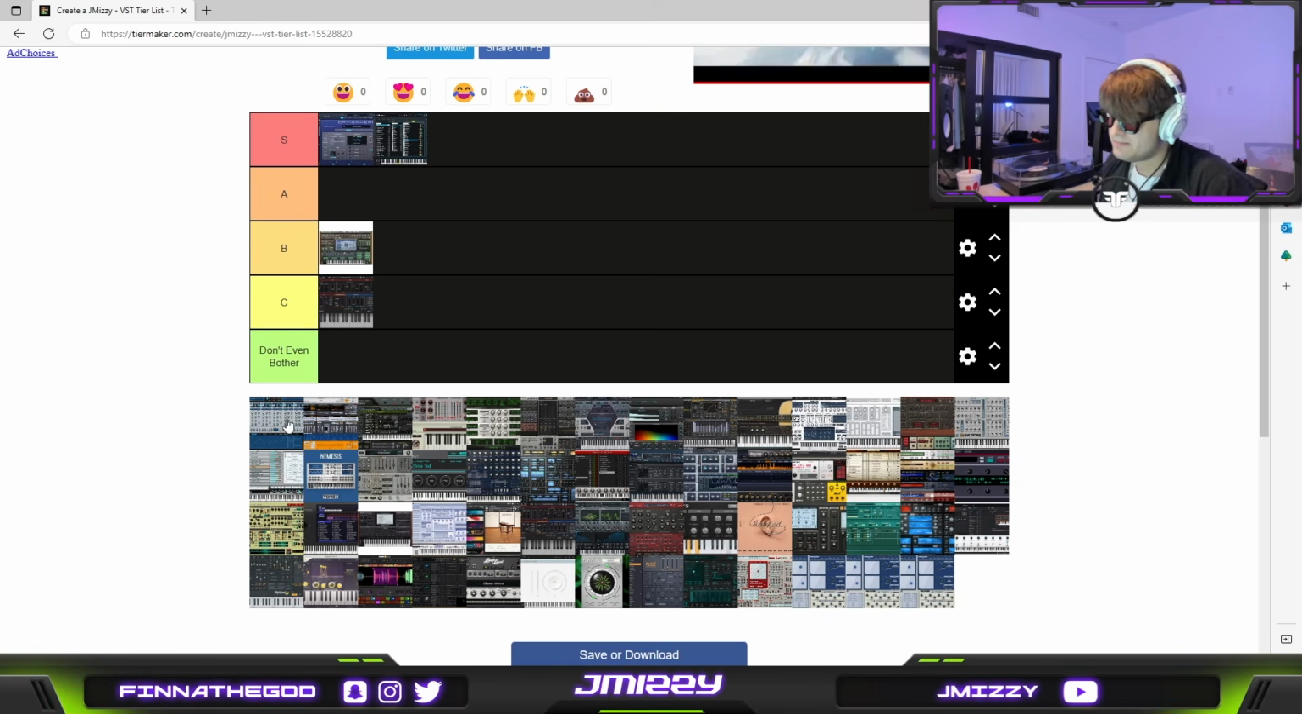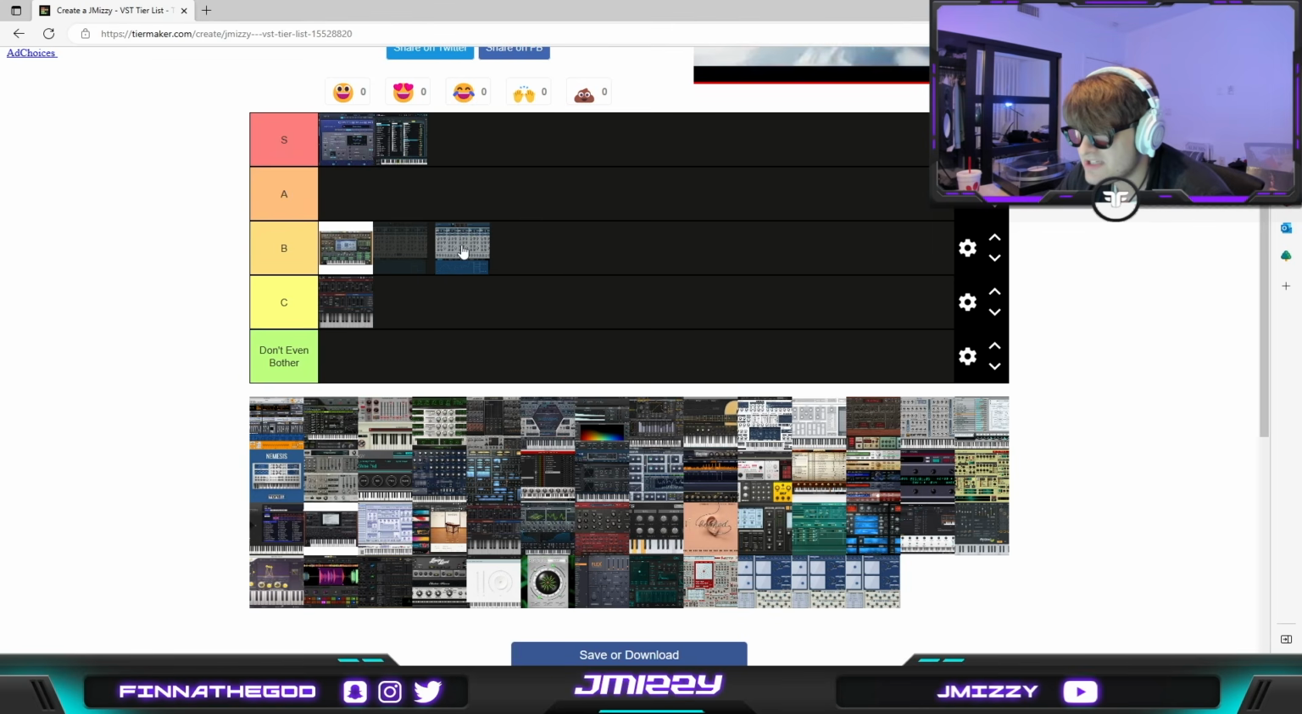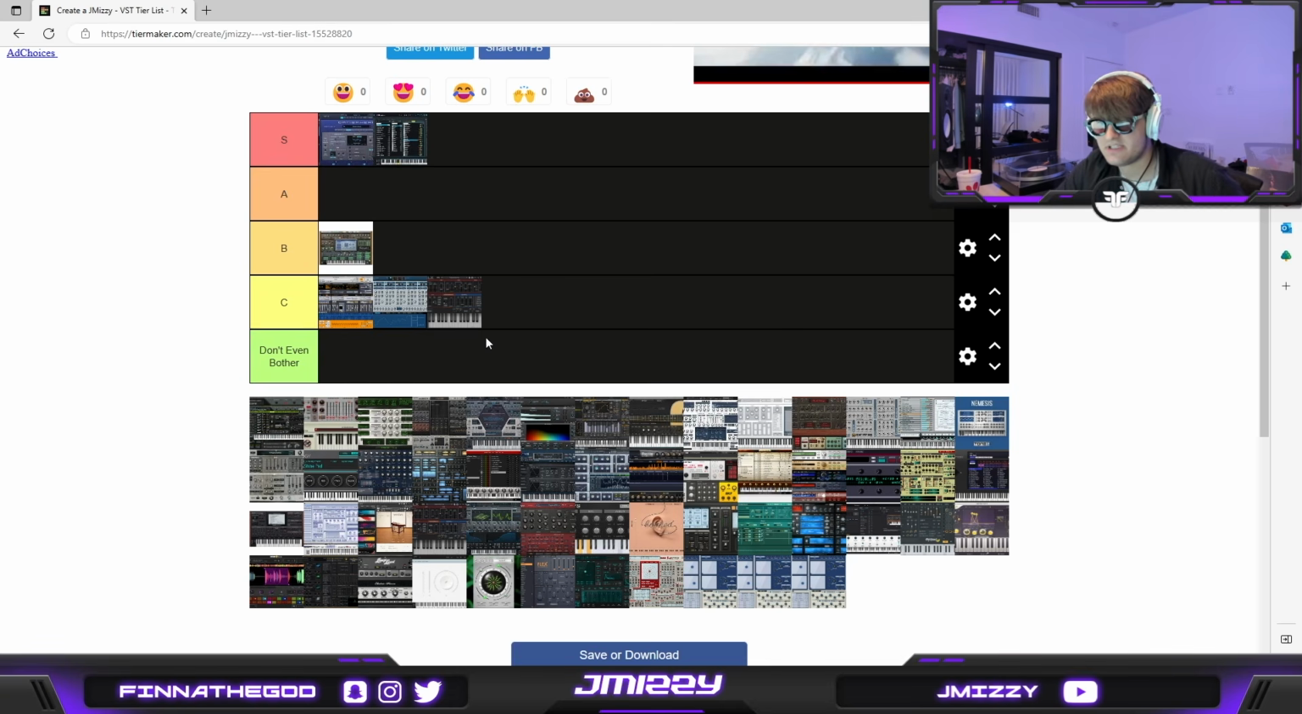Okay, Rob Papen Blue 2. Ooh, Blue 2. For now, I'll put it in C. There's too many good things on here. I'll put TAL-U-No any day. Surge. I don't like Surge. I think it's cool and all, but it's nothing crazy on there. I'd put it right here at C above these other two.